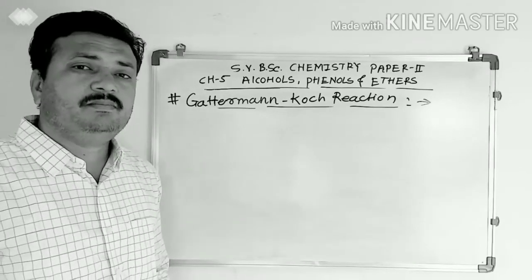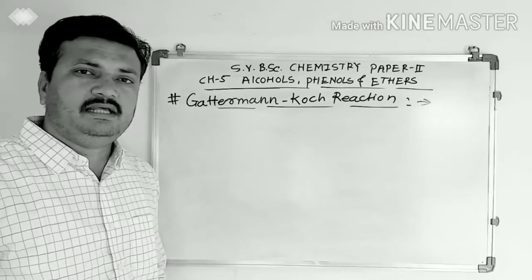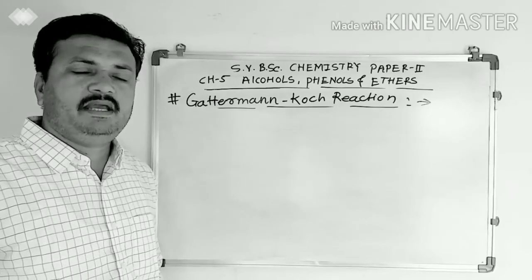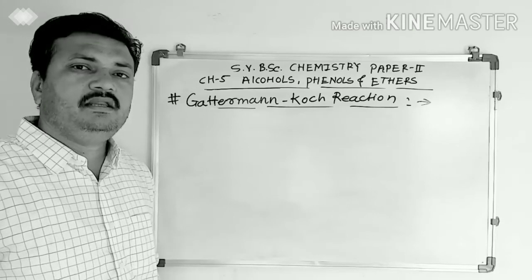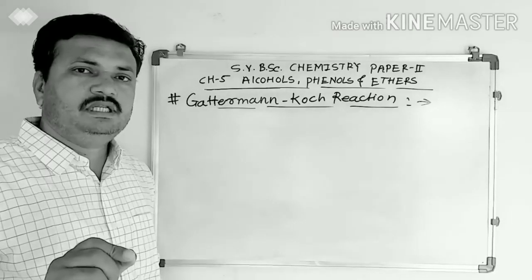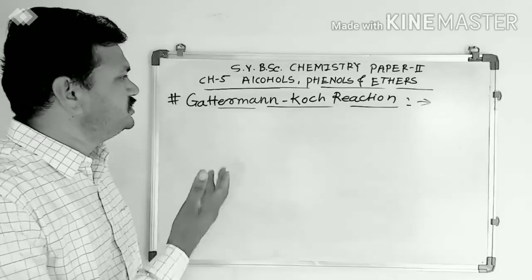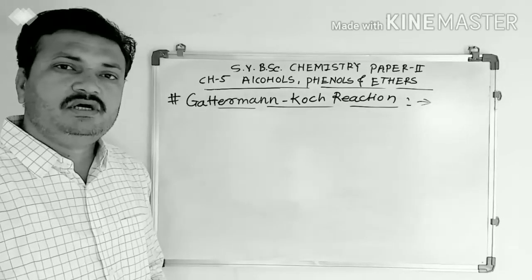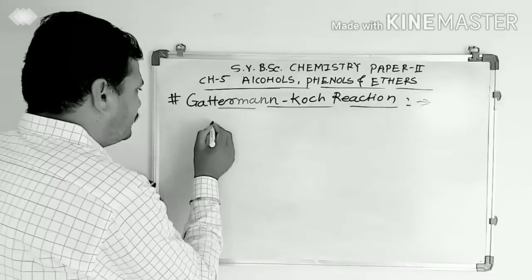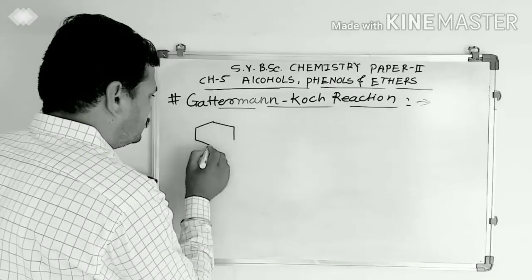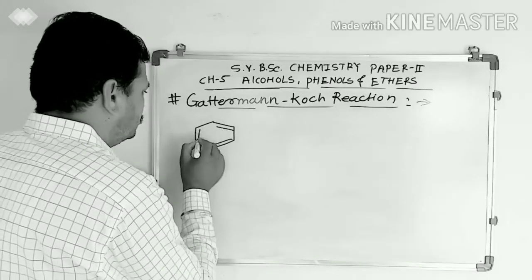When any aromatic compound is treated with carbon monoxide and HCl in presence of AlCl3 as a catalyst, then there is introduction of a CHO group, that means a formyl group, into the aromatic ring, and that reaction is known as the Gattermann-Koch reaction. Let's see the reaction with phenol.